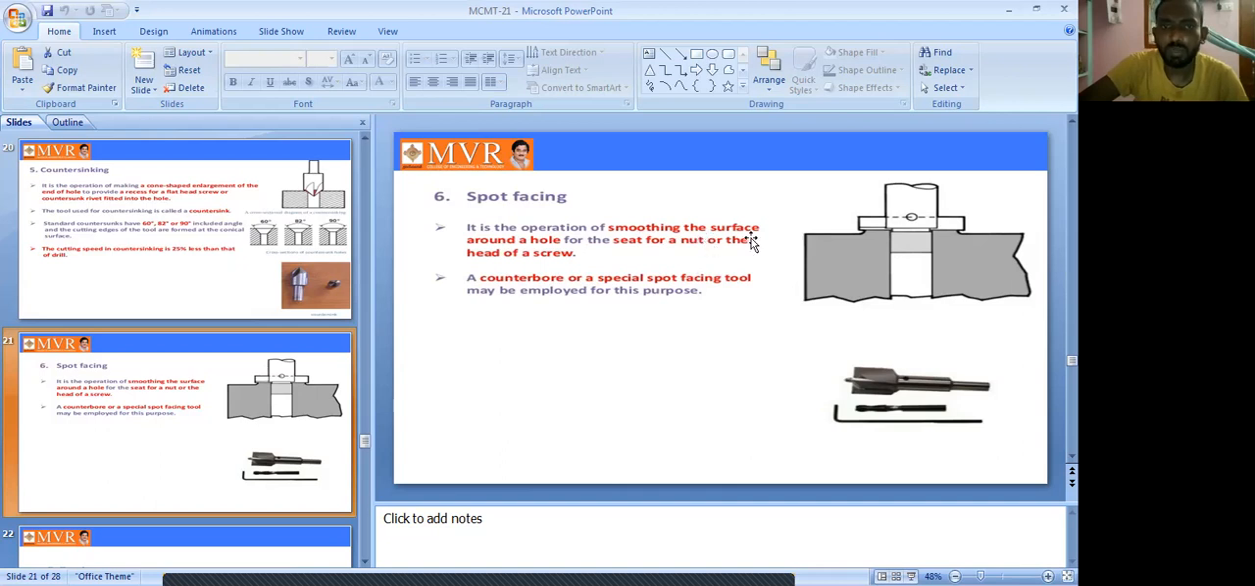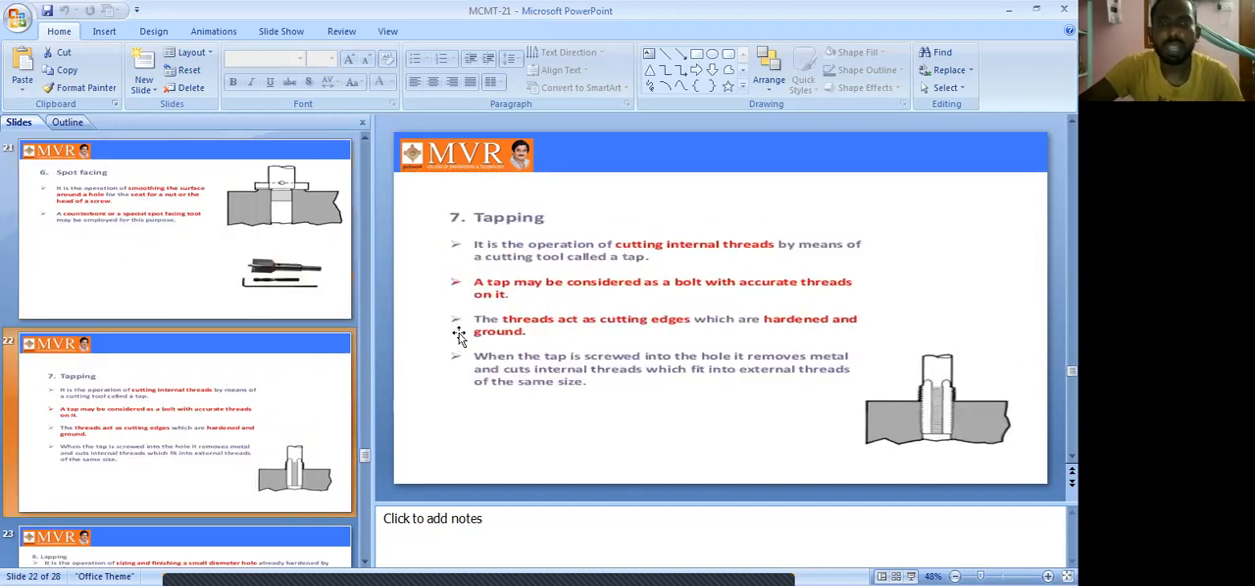A smoothing of the surfaces around the hole for the seat of a nut or the head of the screw. Wherever it is done, for the seat of the nut or the head of the screw, it smooths the surface. A counterbore or the special spot facing tool may be employed for the purpose. So a counterbore or special spot facing tool is used to smooth the surfaces of the nut or head of the screw. So it is called spot facing.